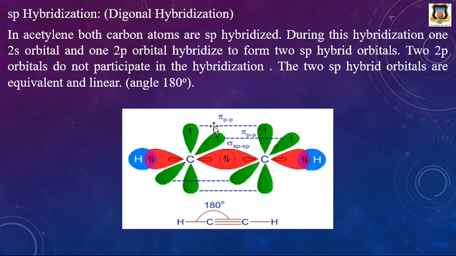They overlap laterally, giving two pi bonds. Therefore the bond angle, that is hydrogen-carbon-carbon, is 180 degrees, and the geometry of the molecule is linear. Therefore it is called diagonal hybridization or sp hybridization. An example is the acetylene molecule.